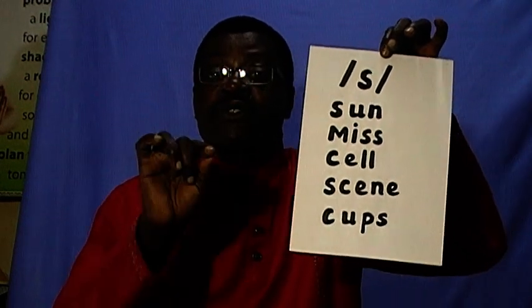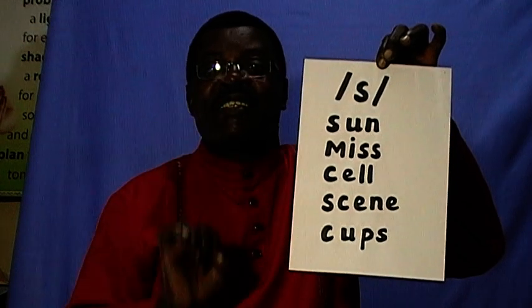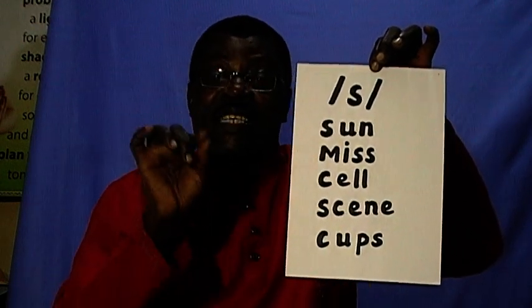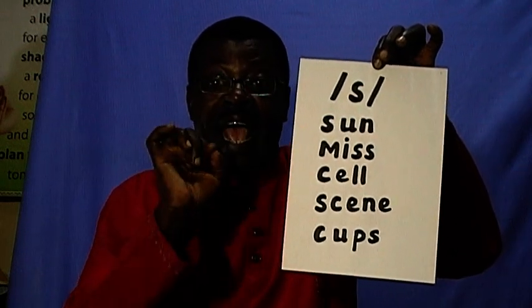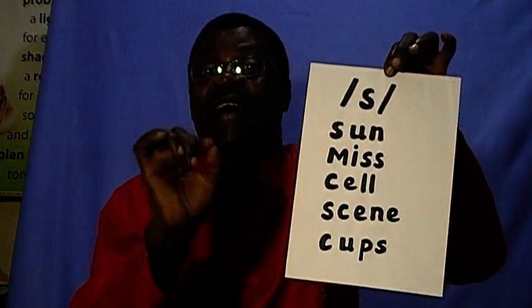Clear? Good. Now let's move to sound S. Another consonant sound in English, like in sun, miss, sell, seen, or cups. Now the plural S takes the sound S when it comes after a voiceless or an unvoiced sound.